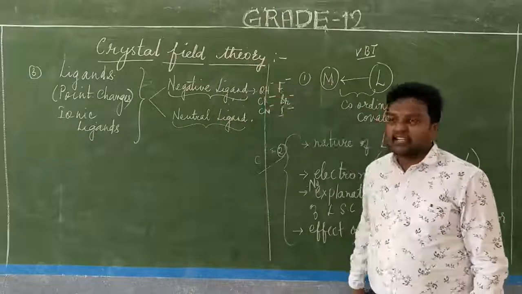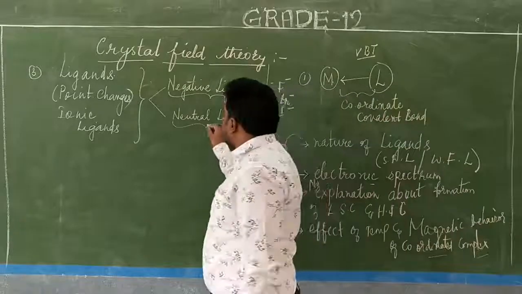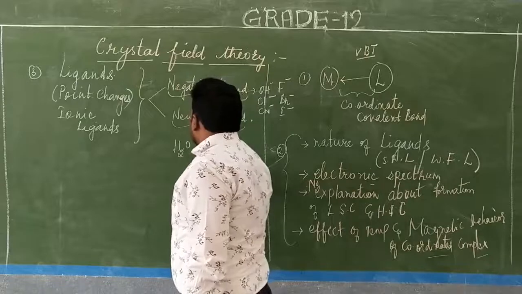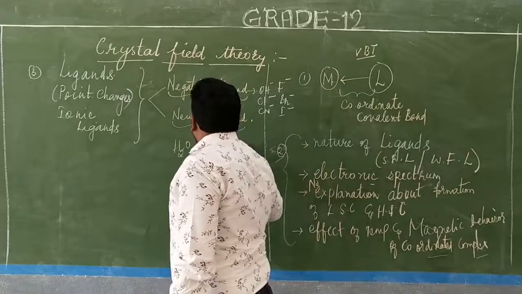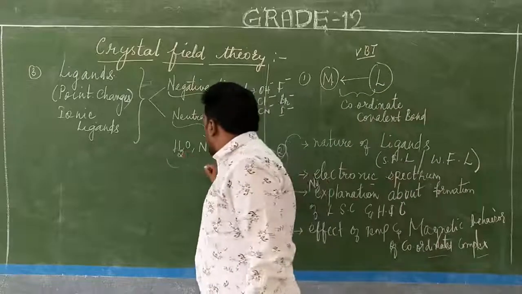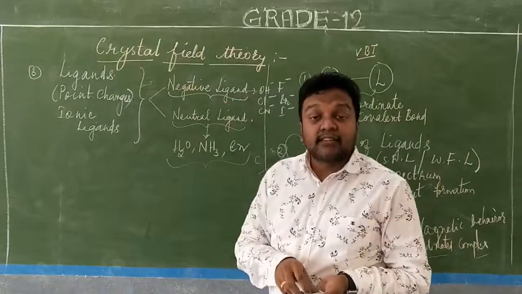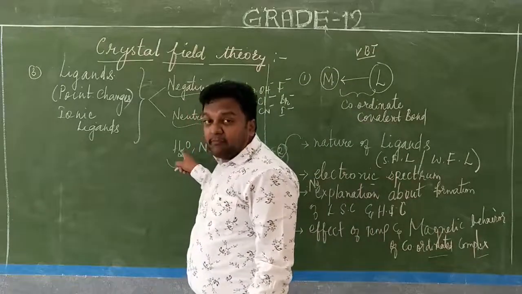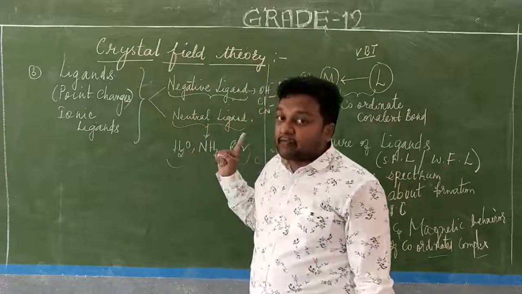So these are called the negative ligands. Now coming to the neutral ligands, for example, aqua, amine, ethylene diamine, bidentate. When you take these neutral ligands, at the negative parts, listen carefully.